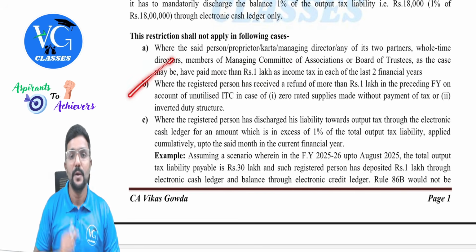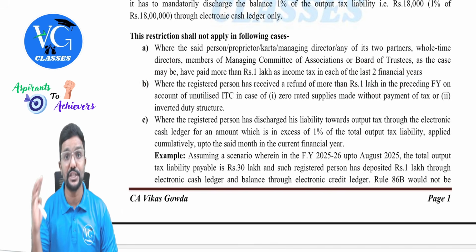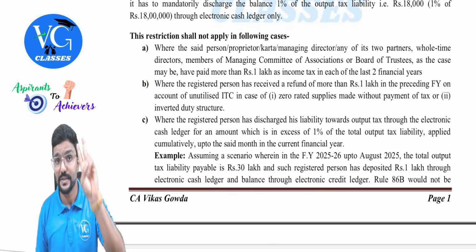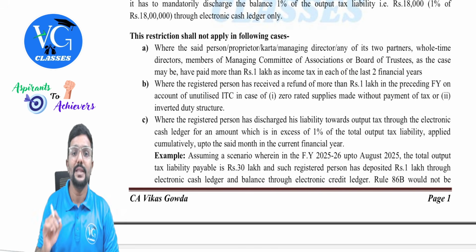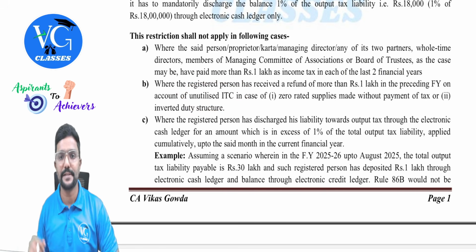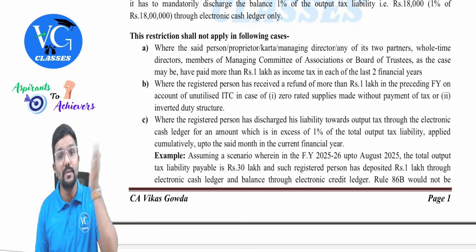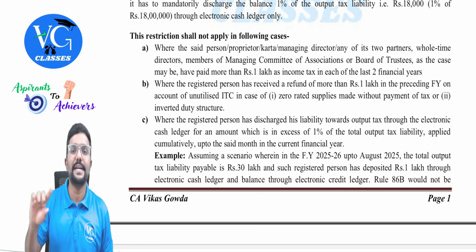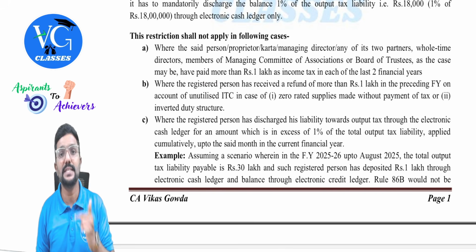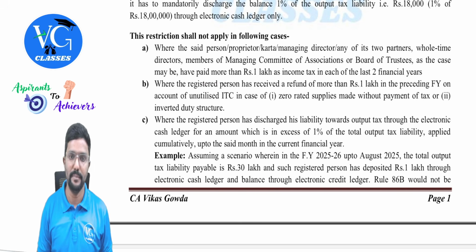Then coming to the second case, where the registered person has received a refund of more than 1 lakh rupees in the preceding financial year, only 1 year. In the above case, it was 2 years, whereas here only 1 year. On account of unutilized input tax credit in case of zero rated supplies, that is nothing but exports made without payment of tax because it is treated as zero rated supply, guys, or inverted duty structure. Inverted duty structure means the tax rate on inward supply is more than the tax rate on outward supply. So in such a case, such a registered person may have excess credit. For them, Rule 86B is not applicable.